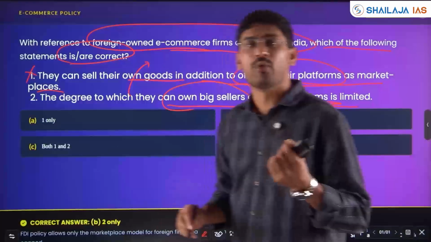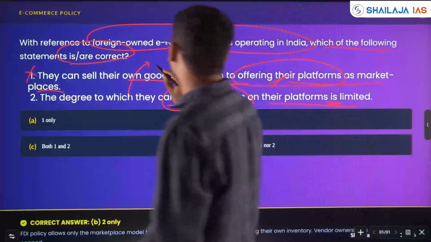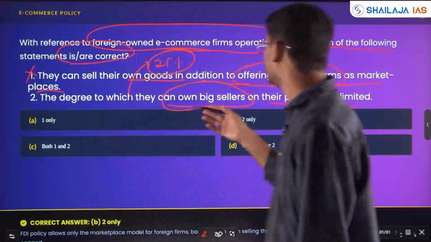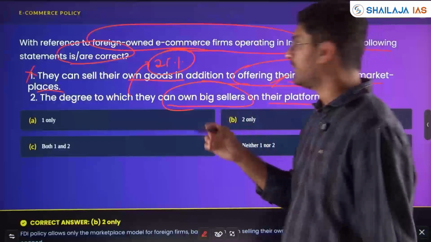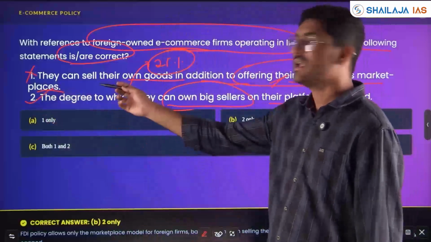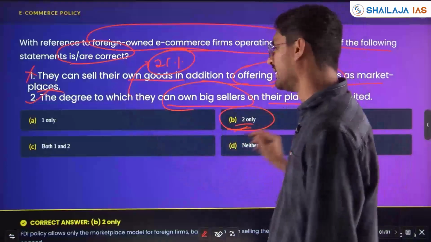Up to one vendor, how much revenue or how much selling can happen is limited. I think it's around 20 to 25%. The degree to which they can own big sellers is limited. Correct. Under e-commerce rules, statement 2 is right, statement 1 is wrong. Answer will be option B, 2 only.